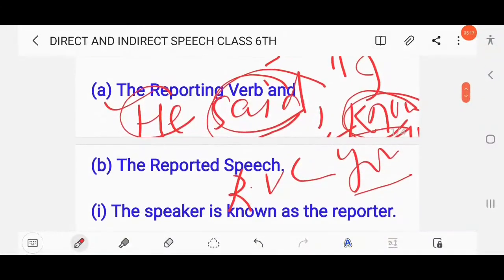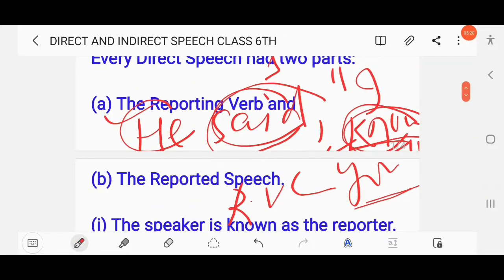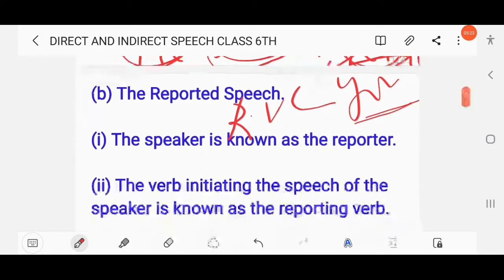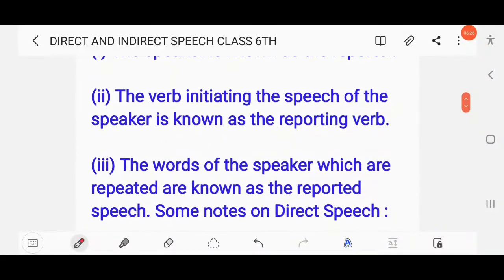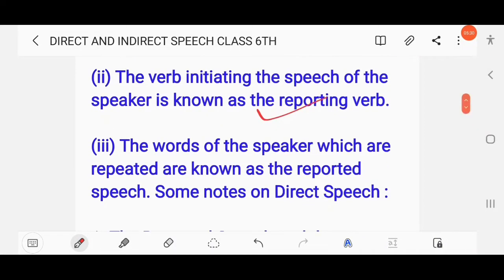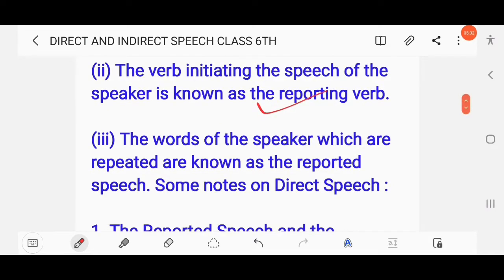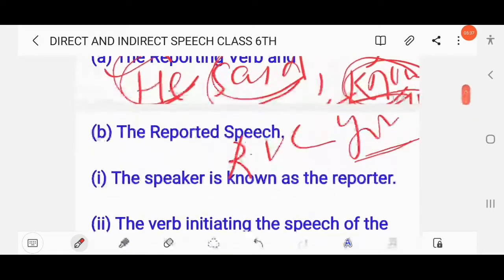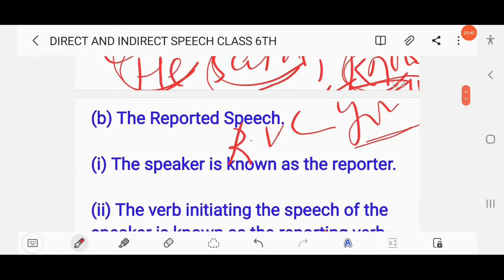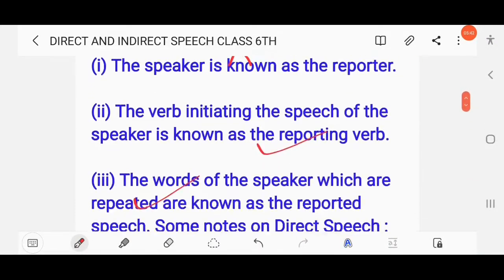Who repeats these words, I know you? The speaker repeats them. So this is reported speech, also known as the reported clause.